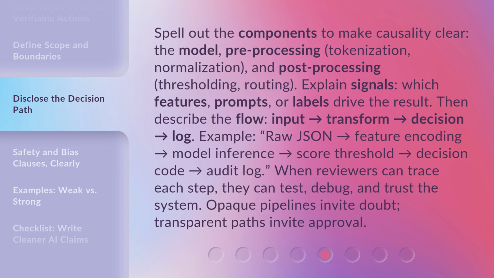Then describe the flow. Input → transform → decision → log. Example: raw JSON → feature encoding → model inference → score threshold → decision code → audit log. When reviewers can trace each step, they can test, debug, and trust the system. Opaque pipelines invite doubt. Transparent paths invite approval.